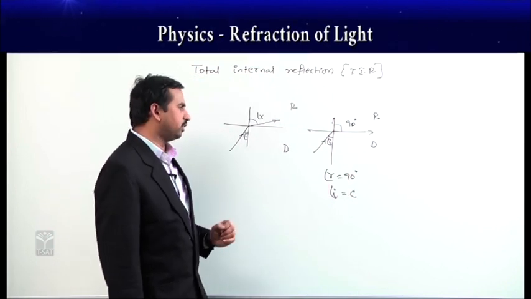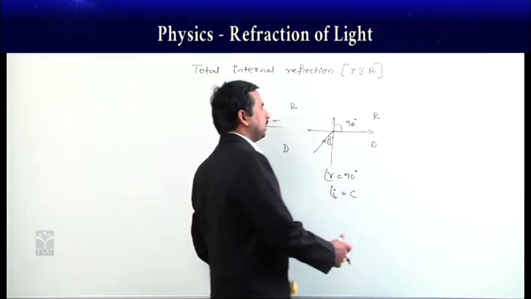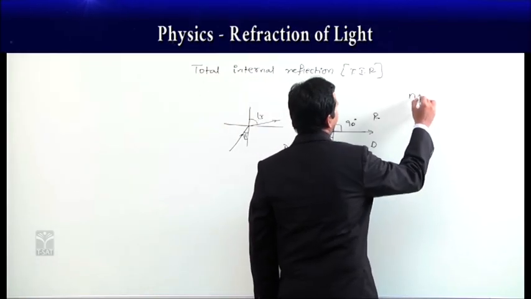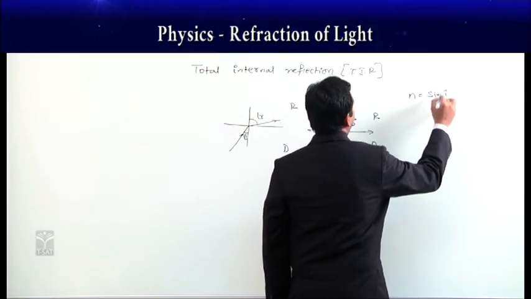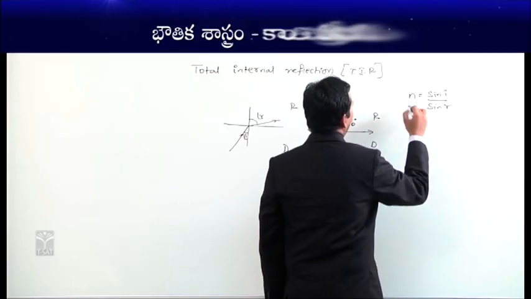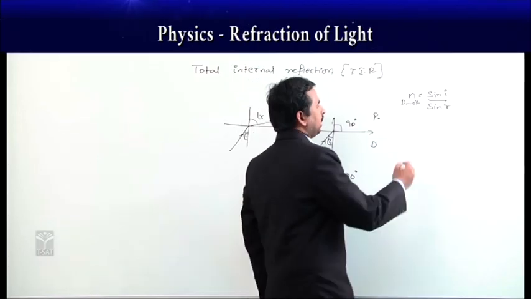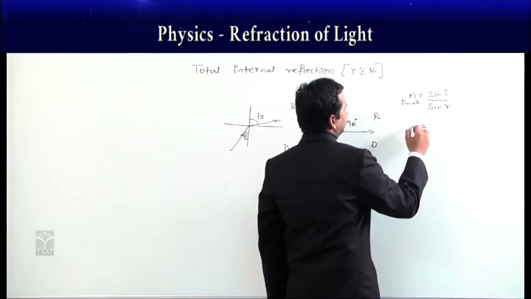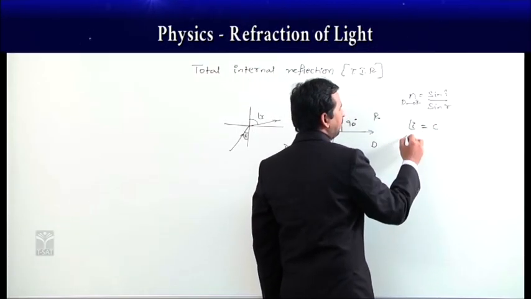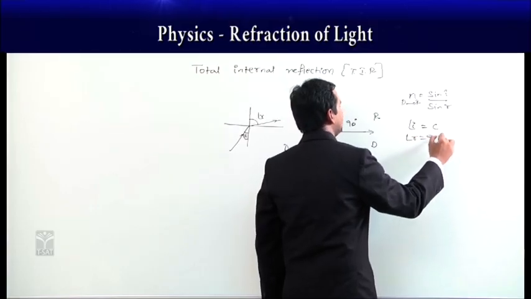Then if you want to find this critical angle, we know the refractive index n is equal to sin i by sin r, if the light ray is going from denser to rarer medium. Here the angle of incidence is equal to the critical angle and the angle of refraction is 90 degrees.